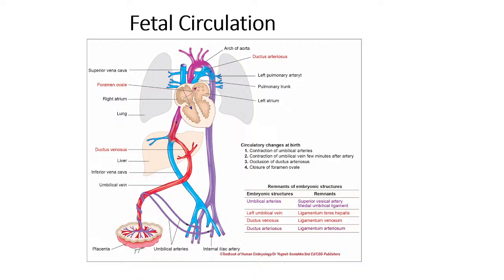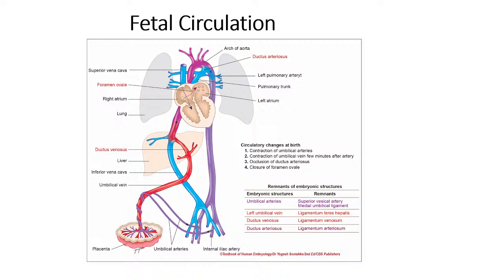So there is a maternal structure called the placenta. We have seen development of the placenta, right? Then we have seen development of the umbilical cord as well. The umbilical cord has two arteries and one vein. These two arteries are carrying the deoxygenated blood from the fetus towards the placenta, and the umbilical vein is carrying the oxygenated blood from the placenta to the fetus.